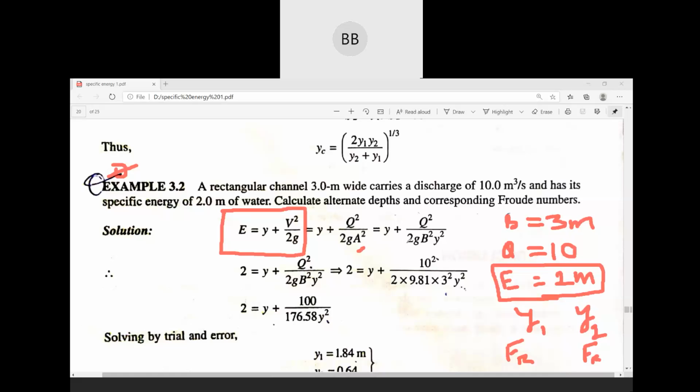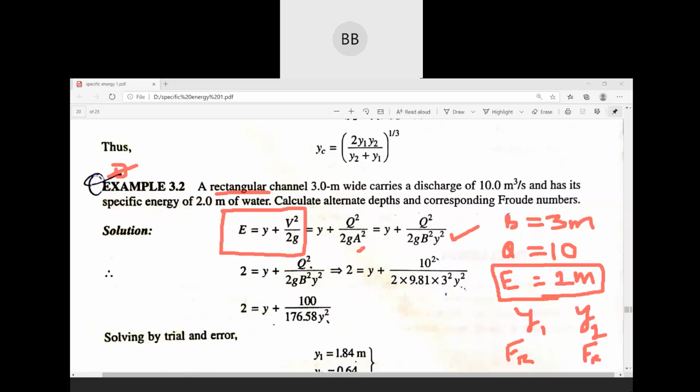Okay, then area again, as it is given as a rectangular channel, so we multiplied by y: width of the channel multiplied by depth of flow. Other terms will remain the same. Then here our energy is given as 2 meter, so we have substituted 2 meter in place of energy. The y value we need to calculate.